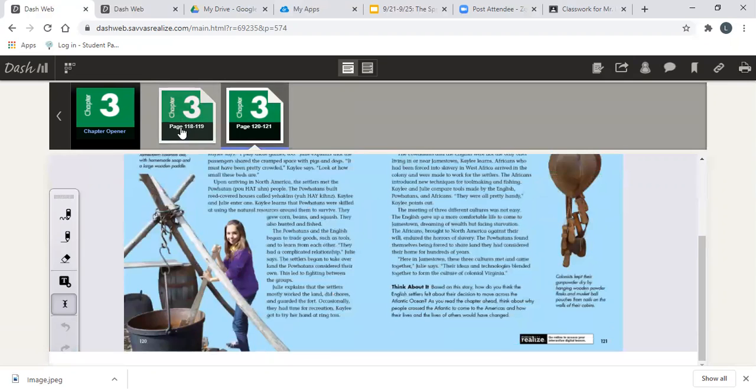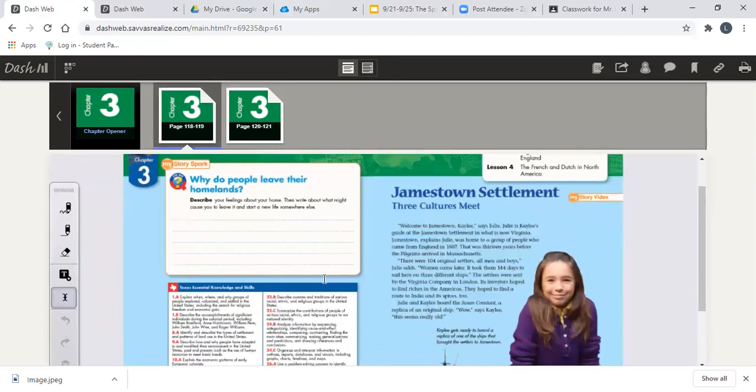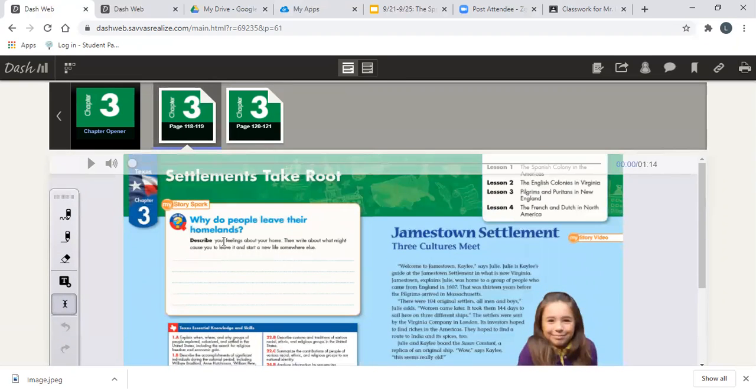But before you read pages 120 and 121, I would like you to take the next minute or two, it shouldn't take too long, to answer this question. Why do people leave their homelands? Describe your feelings about your home. Then write about what might cause you to leave it and start a new life somewhere else.